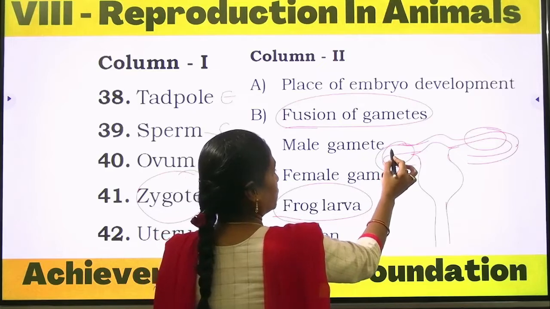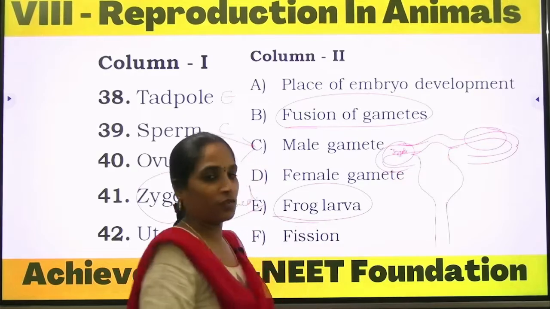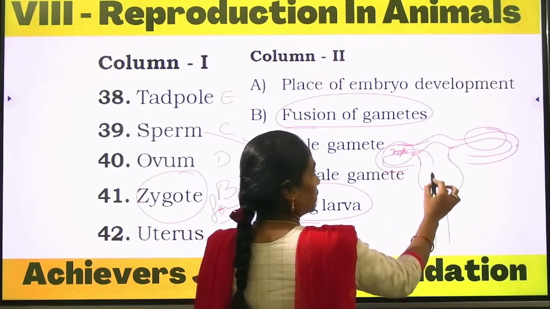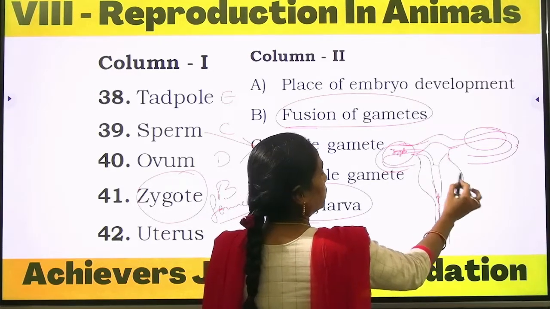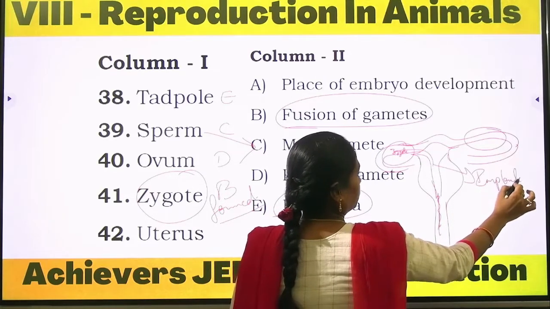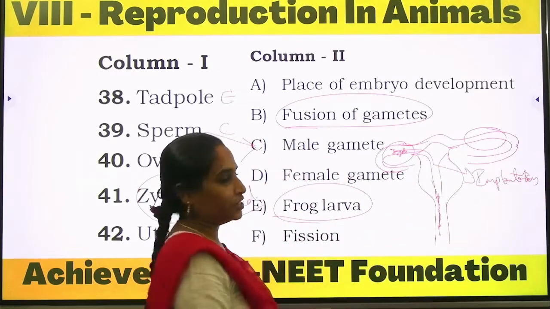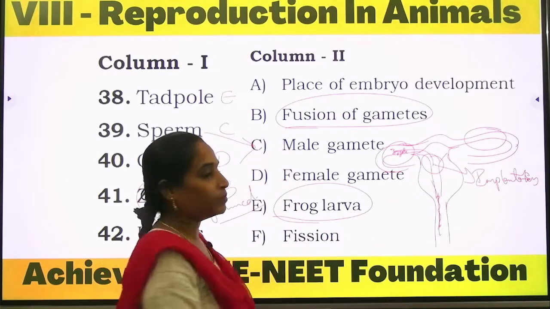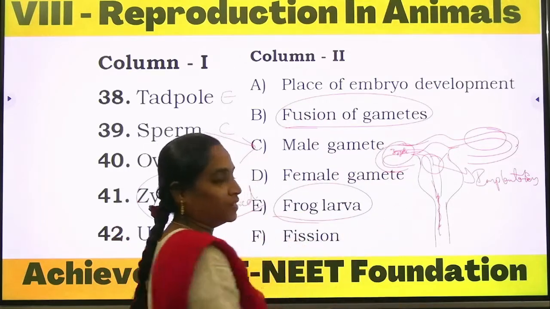Here fertilization occurs and the formation of the zygote is seen. After its formation, the zygote travels towards the uterine wall. This is the uterus, where we can observe the implantation of the embryo. The embryo develops within the uterus, the place of embryo development.